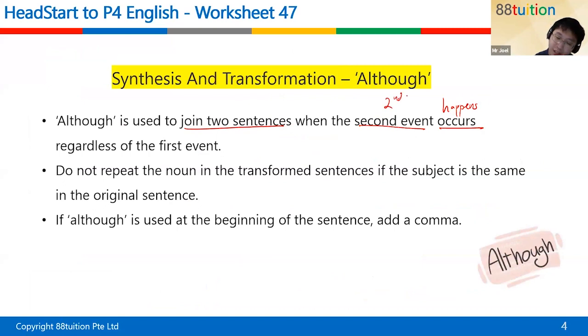So the second thing will happen regardless of the first thing. Regardless means it doesn't matter. The second event will still happen, doesn't matter what the first event is.